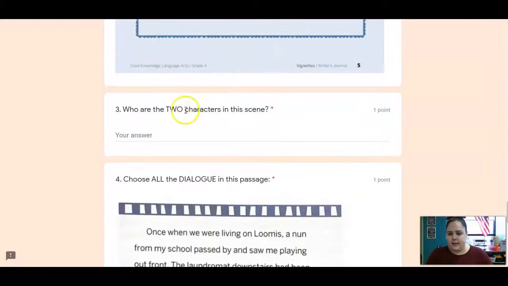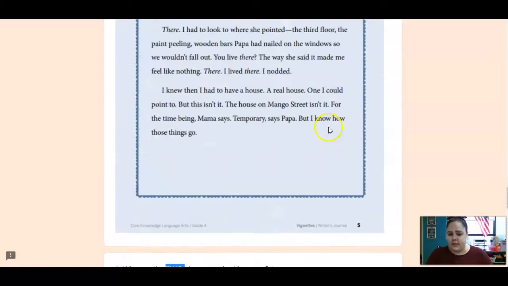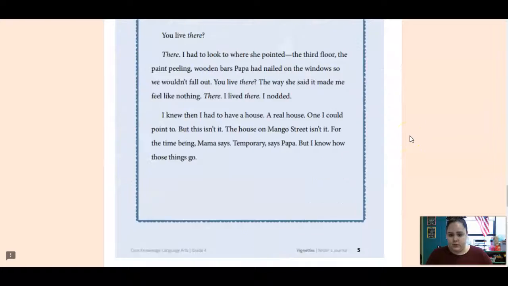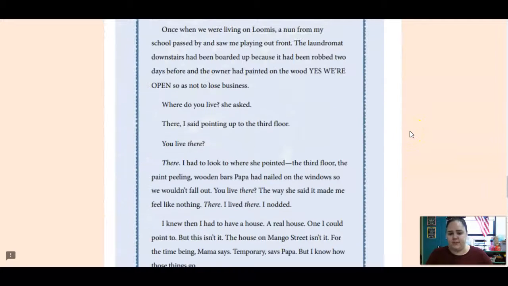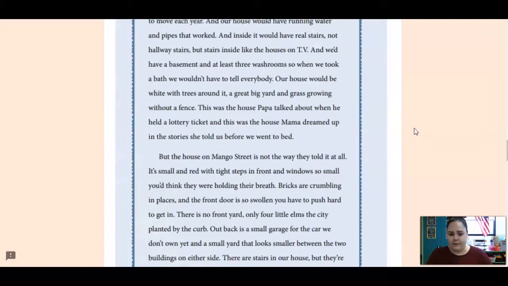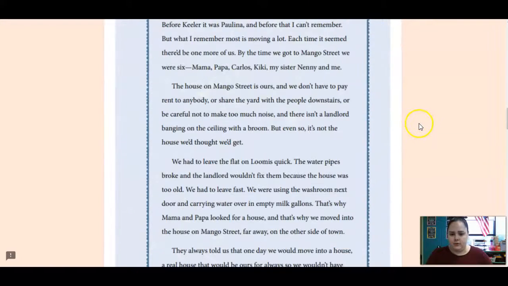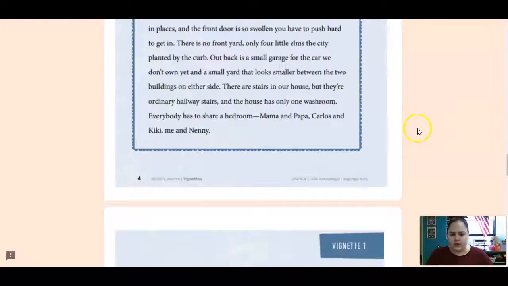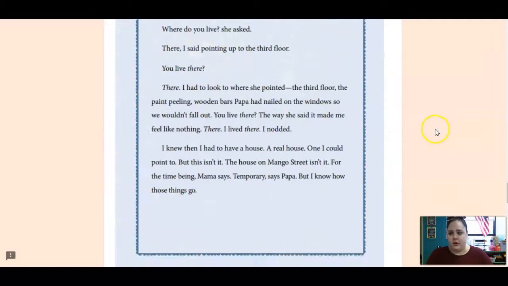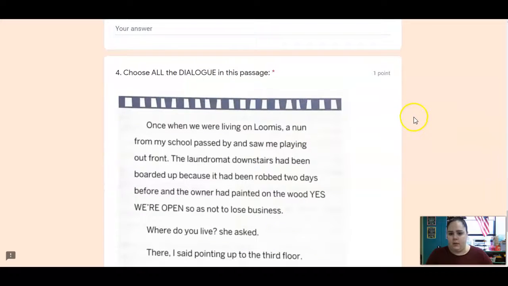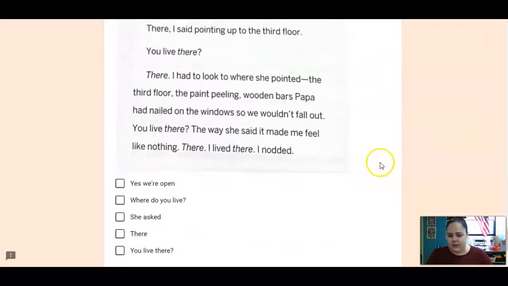So number 3 says, what are the 2 different characters in this scene? So go back through, look at who are the 2 characters, especially this part right here. Nope, sorry. This part. So who are the 2 characters that are here? And then you're going to choose all the dialogue in this passage.